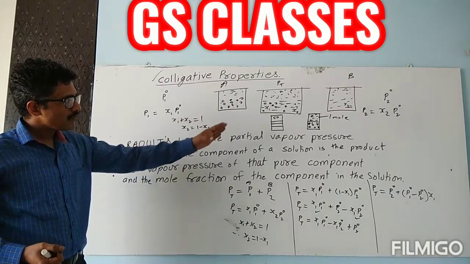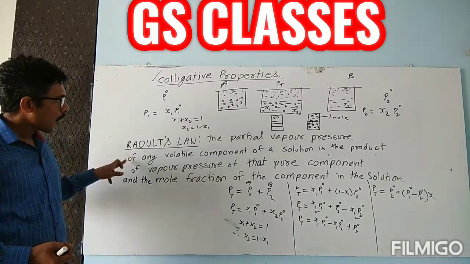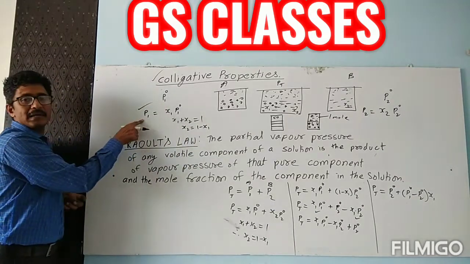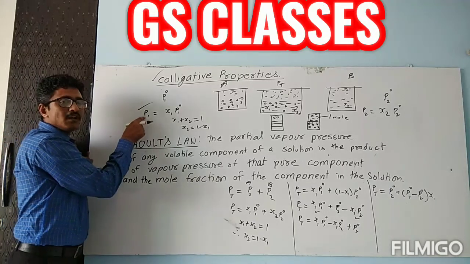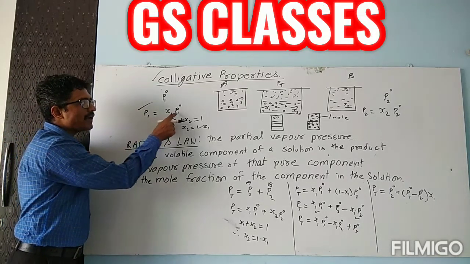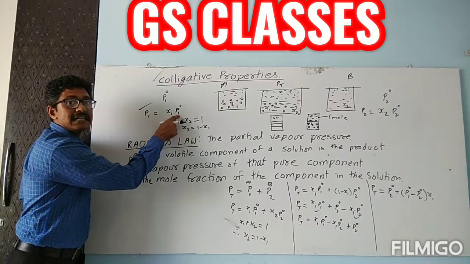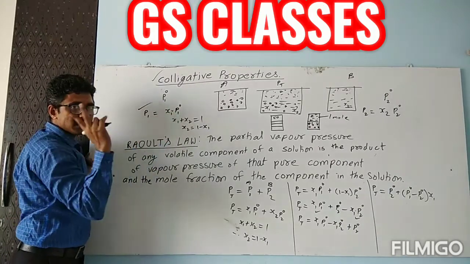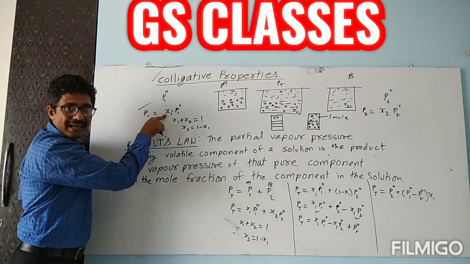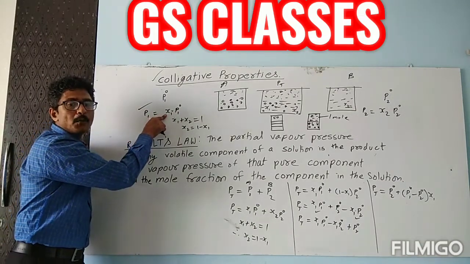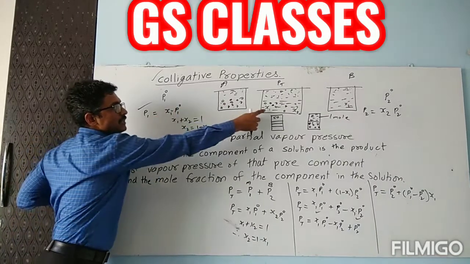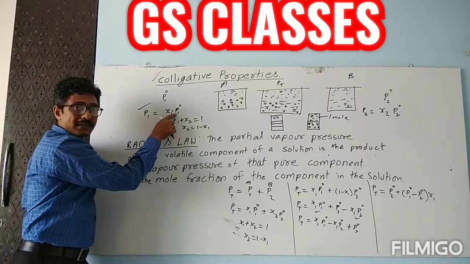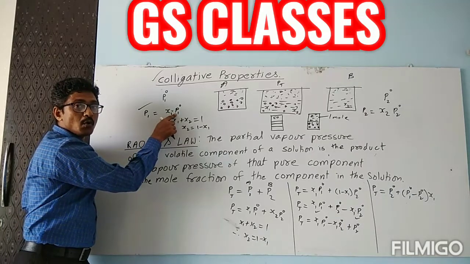The partial vapor pressure of any volatile component, he is talking about this P1, is the product of two things: the mole fraction of that component present in the solution and the vapor pressure of the pure component.